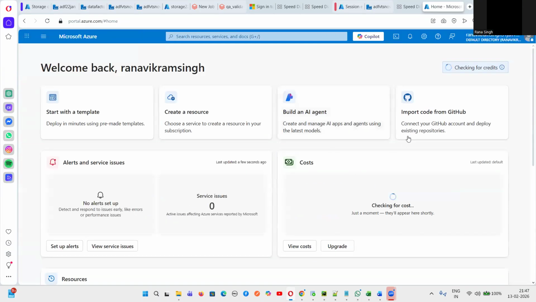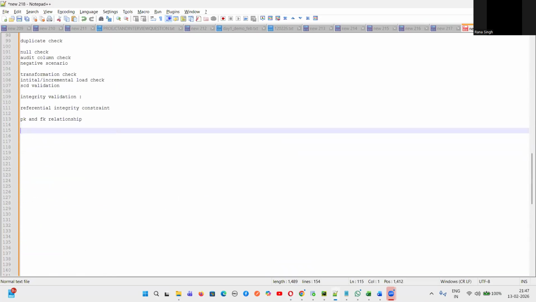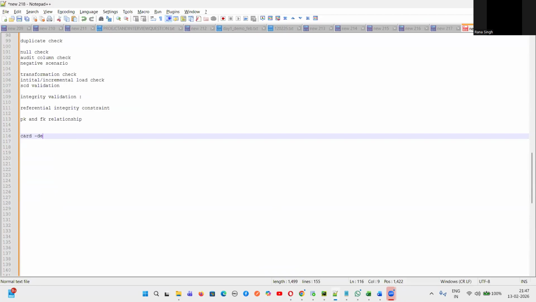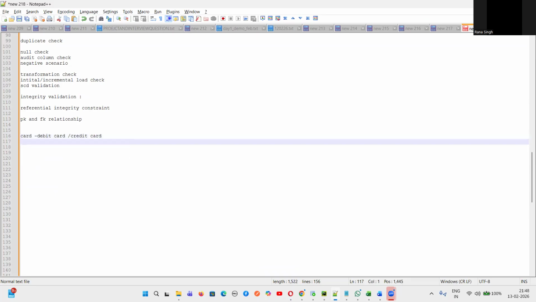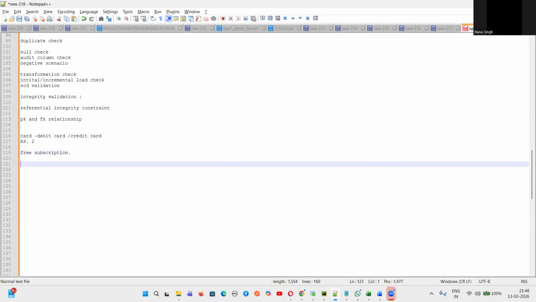In that you have to give rupees 2. You have to give your card, it can be a debit card or a credit card, anything you can give, because you will not be charged unless you go pay as you go. Only 2 rupees will be deducted. Believe me, no extra charge will be charged. Then you take the free subscription, and you can start accessing the services for 1 month. 1 month is the free subscription.